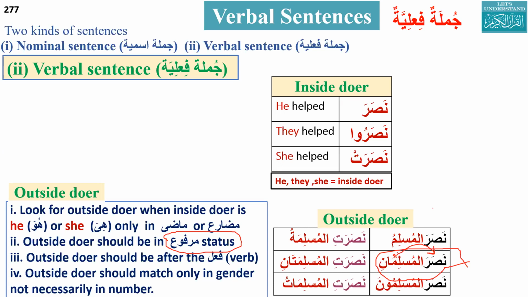But when we go to the dual and plural, the ending sound is very important. At that time, fatha, kasra, and damma will not work. The ending sound is important: ani, aini, aini; una, ina, ina. Thank you, Ahmed bhai. Yes. Okay, let me just go to the next one.